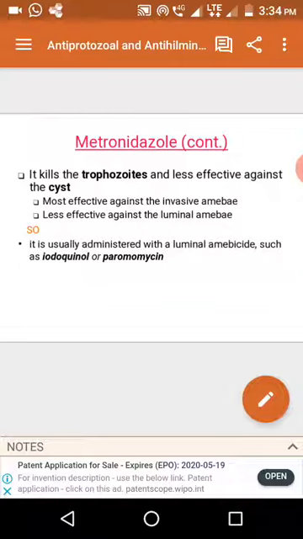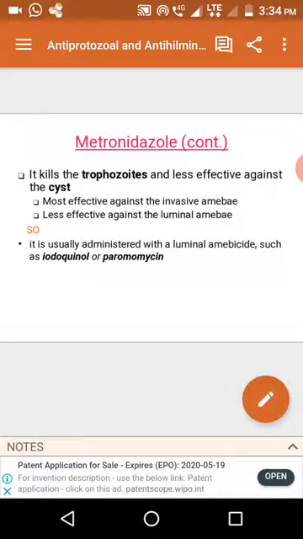Next are CNS-related side effects such as headache, dizziness, ataxia, and hallucinations. The third problem is that if you combine it with alcohol, it produces a disulfiram-like reaction. These are the problems with metronidazole: GIT and CNS problems.